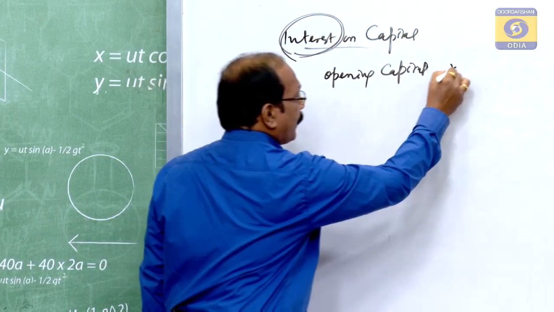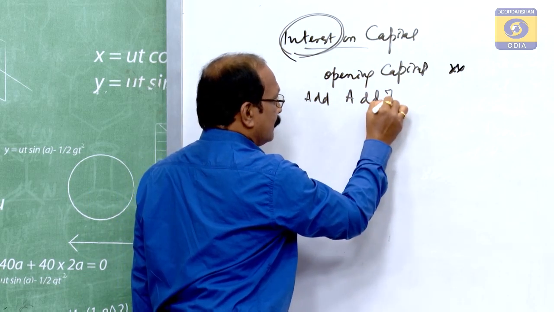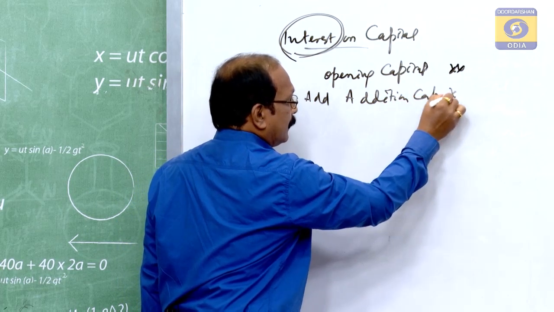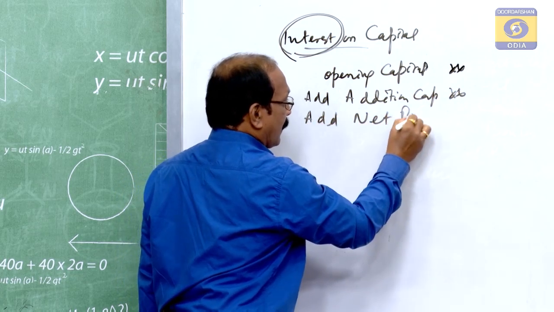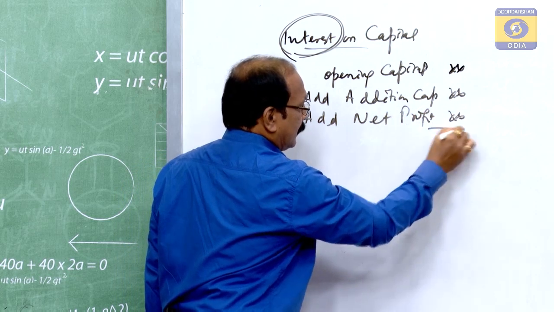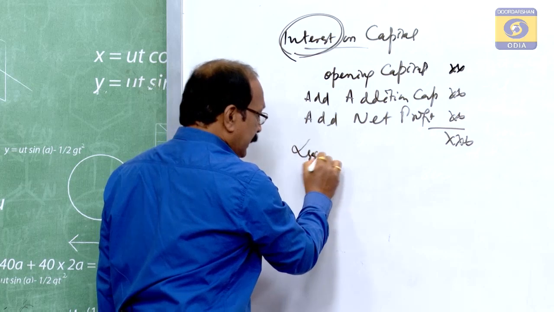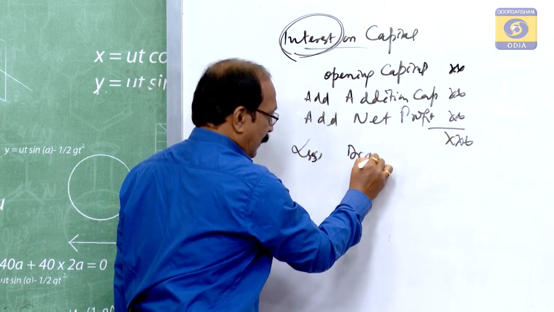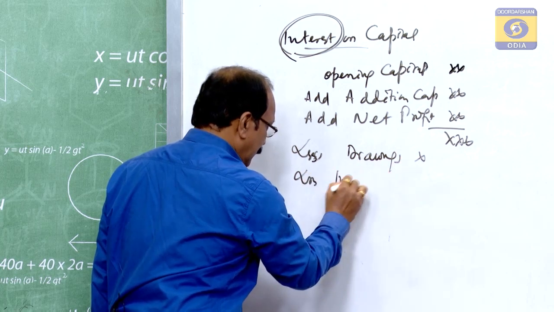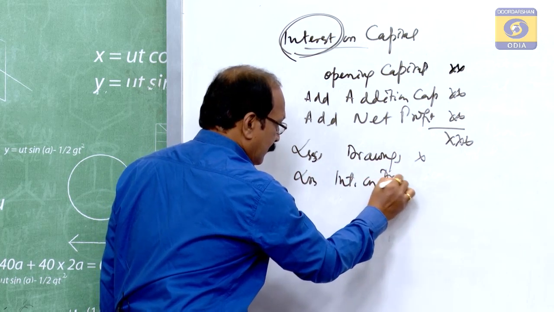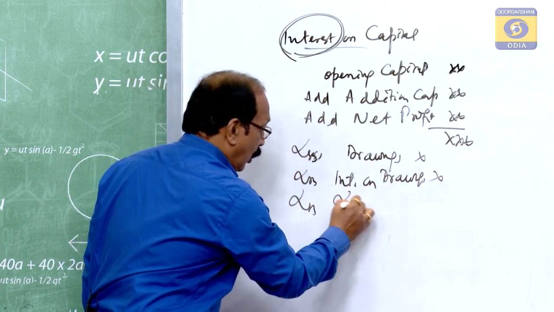Opening capital, add additional capital, add net profit, from this you have to deduct the drawings, interest on drawings, okay, less loss if any.